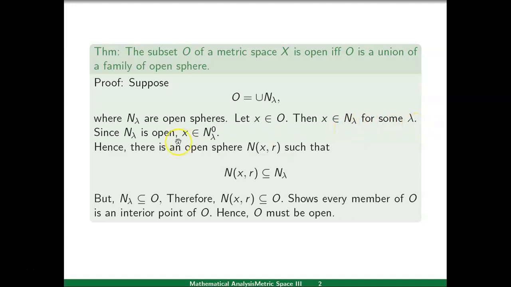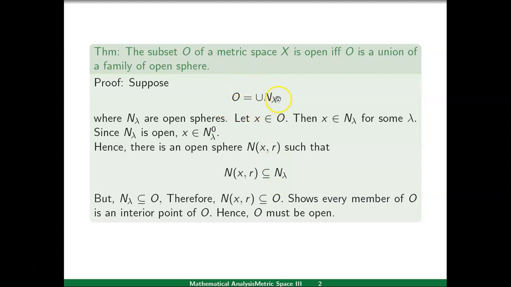But N_λ is an open set, so every point which belongs to N_λ is an interior point of N_λ. Hence, there must be an open sphere about this point x, N(x, r), such that N(x, r) is contained in N_λ.